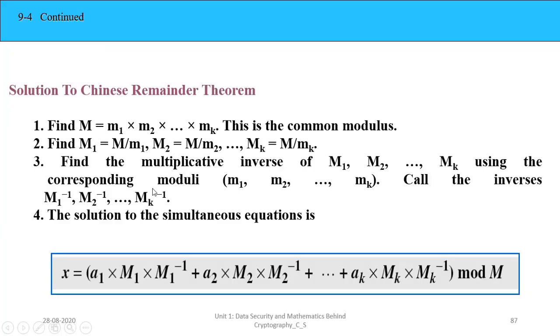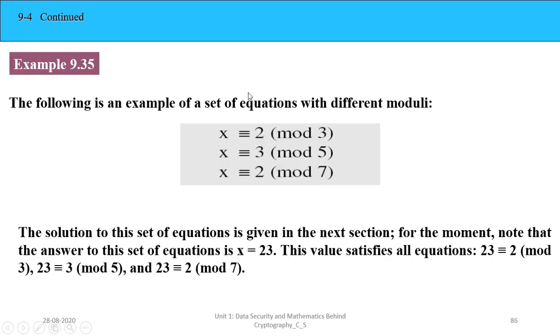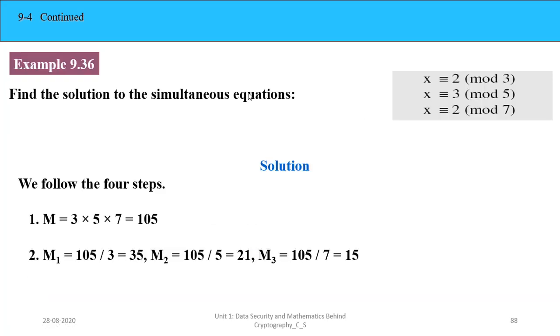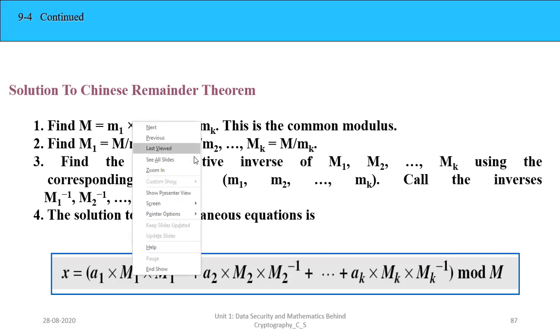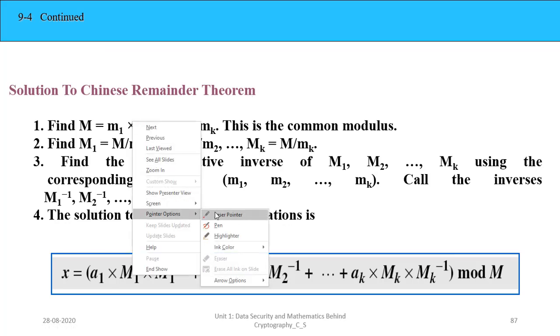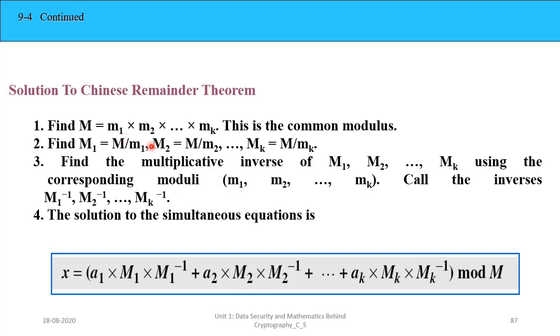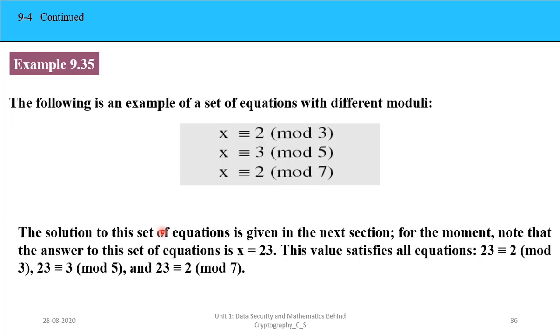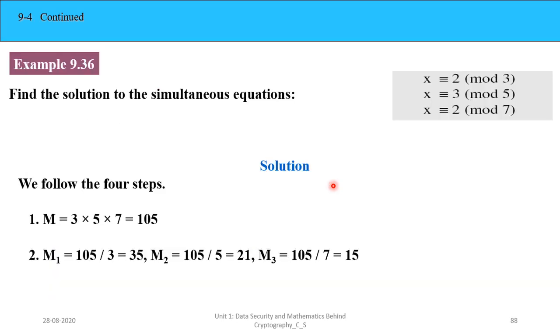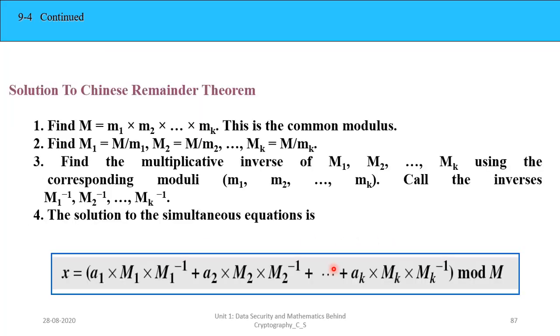So what is step 1? Multiply all the moduli. The moduli are 3, 5 and 7. So 3 into 5 into 7 is 105. Then what is capital M1? It is capital M upon small m. Capital M is 105; m1 is 3, m2 is 5, m3 is 7. So 105 by 3, 105 by 5, 105 by 7. This way you will get 35, 21 and 15. Next, find the multiplicative inverse of M1, M2, Mk.